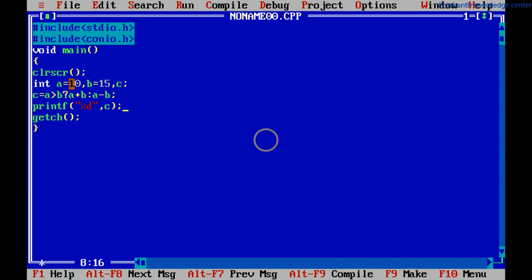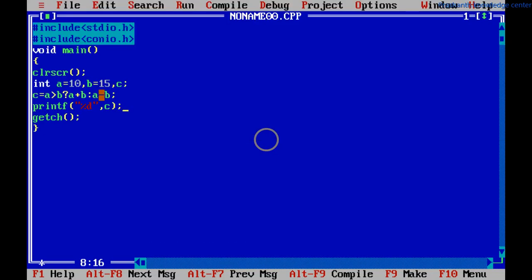For example, here we will see a is 10 and b is 15. Means a greater than b, the condition is false. So now it will go to else part. Means here a minus b. The answer for this is minus 5. We will see the answer. We will execute, control F9. See, minus 5. Like this, the program will be executed.